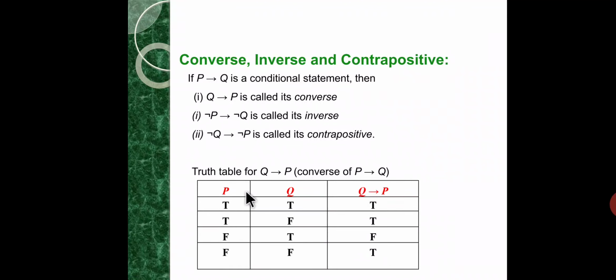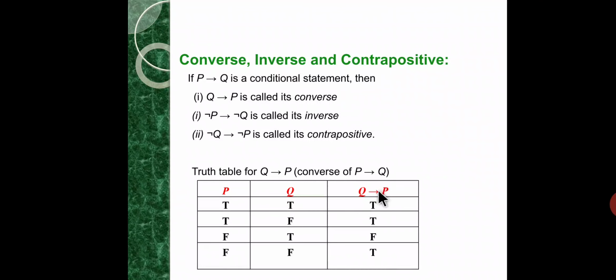So the truth table for the converse of P implication Q. P and Q are two propositions, and we find the truth values of Q implication P. What is the condition for a conditional statement to be false? Here when Q is true and P is false, the statement has truth value false.